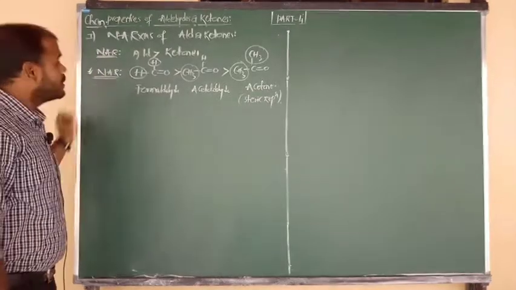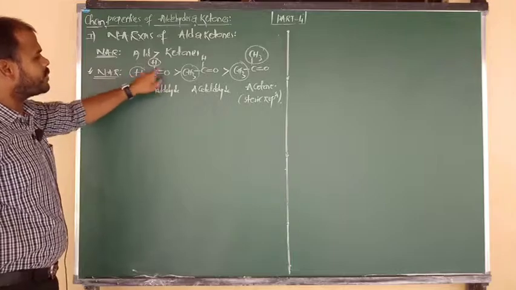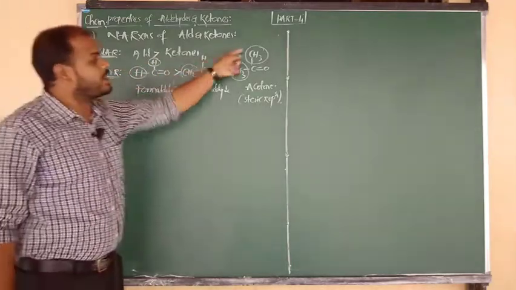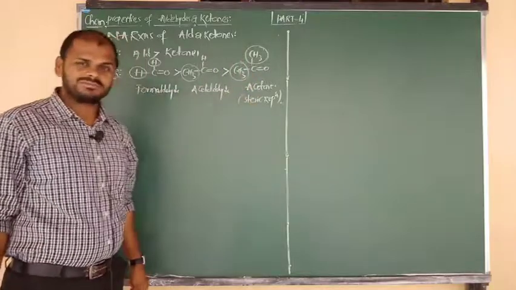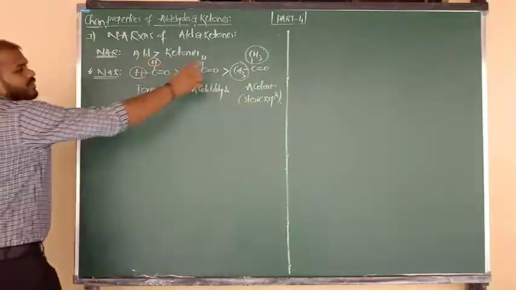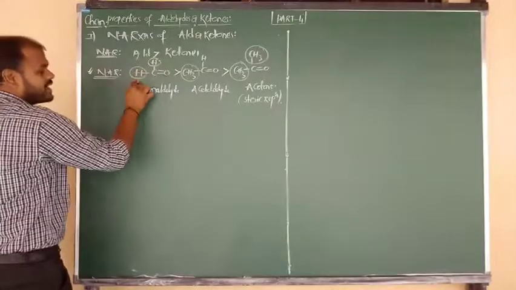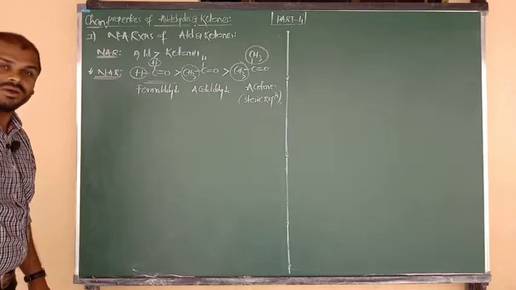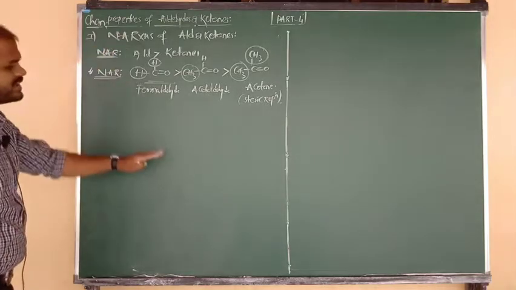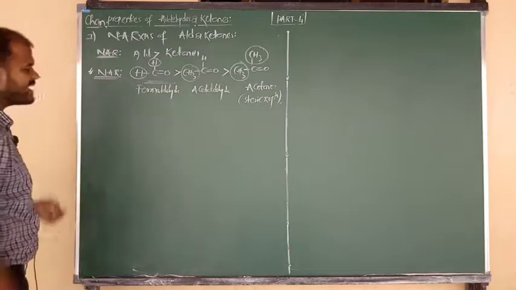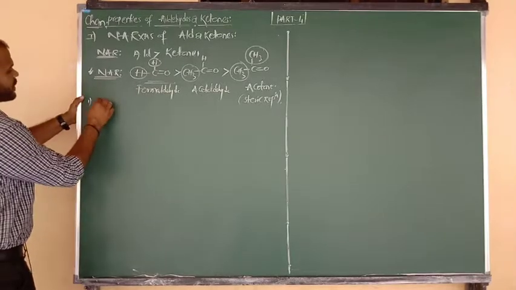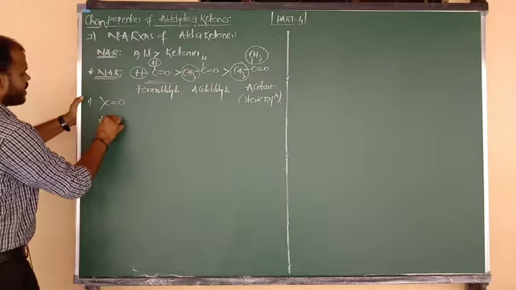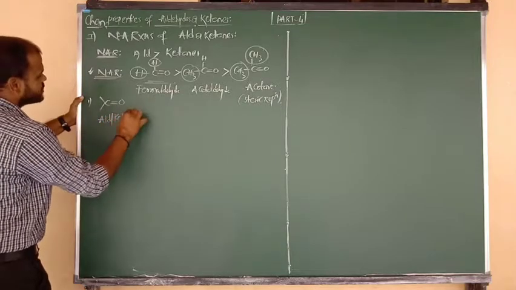Is that clear? So if there are no bulky groups surrounding the C double bond O, such compounds are more reactive. If bulky groups are there, they are less reactive and do not easily undergo nucleophilic addition. But in formaldehyde, free H atoms are there, so it can easily undergo nucleophilic addition reaction. Now, one by one, I am going to discuss with you what the nucleophilic addition reactions are. Yes, number one. C double bond O may be the formula of an aldehyde, and also of a ketone.